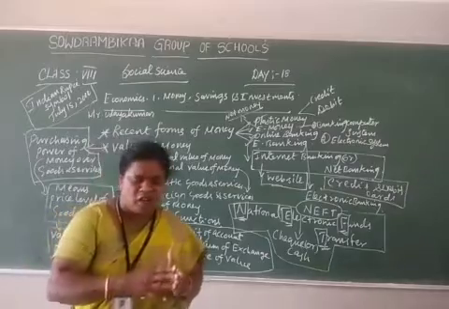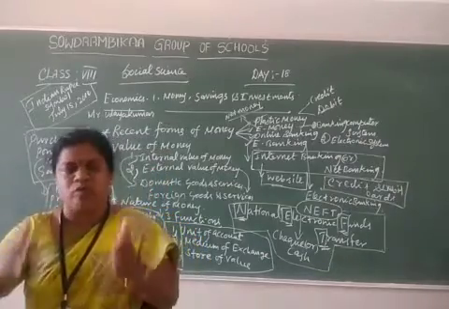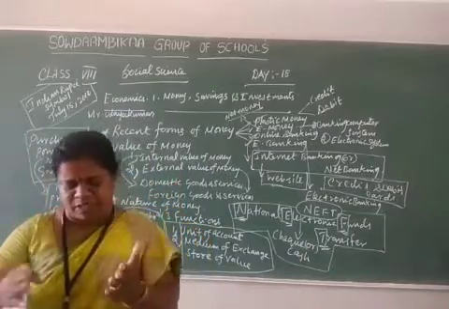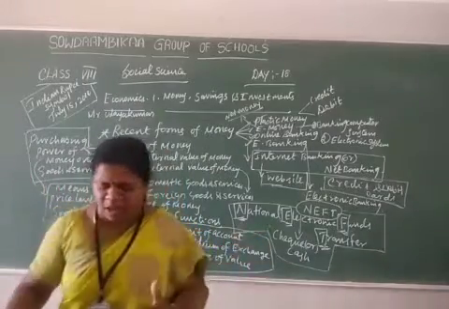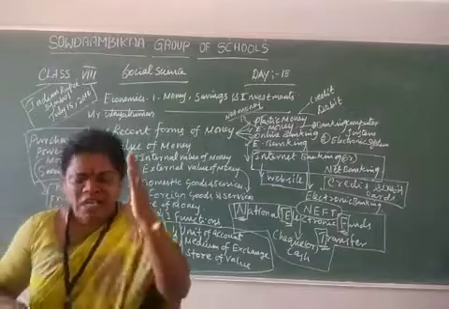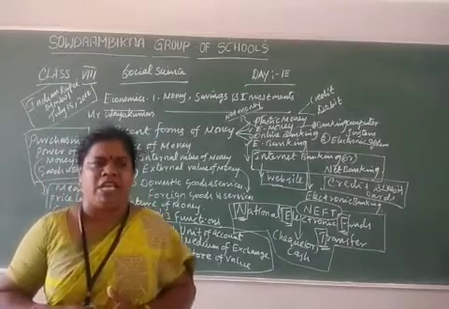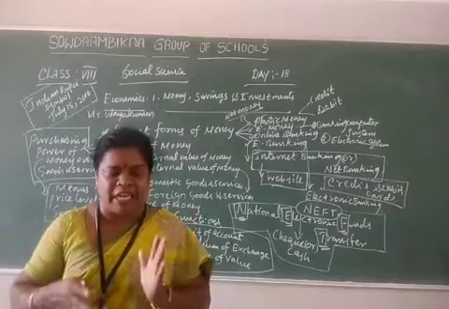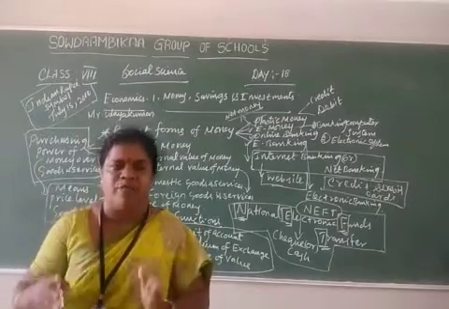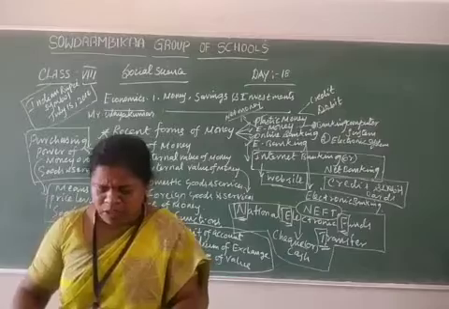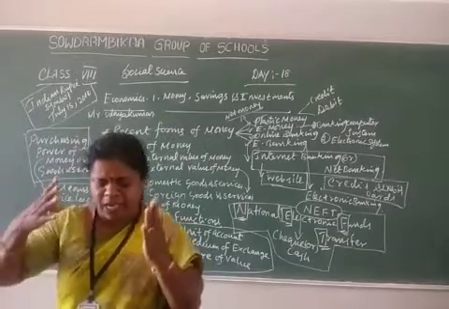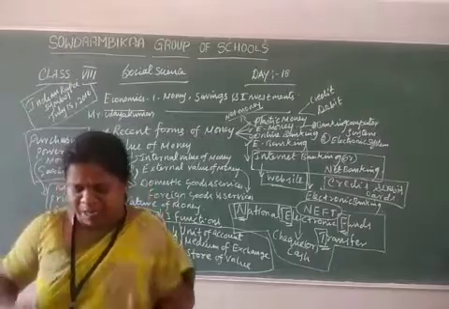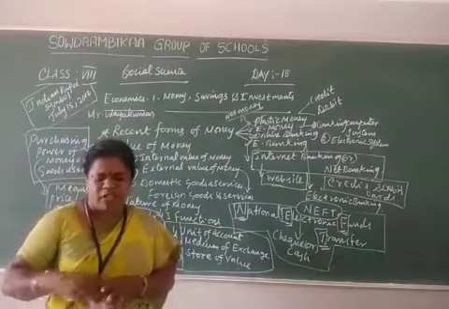Why are they not accepting it? Because they are refusing to sell goods and services against payment of legal tender money. So the people may not accept the legal tender money. This is one of the important points.